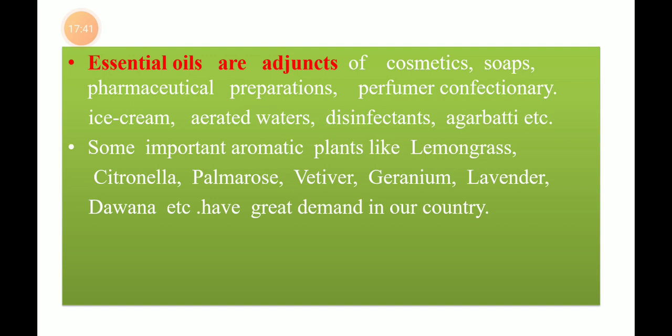So, the topic for today is over here. We will conclude today's topic, but before closing, we will have a little bit of revision of what we studied and discussed in our earlier slides. That is, aromatic plants are those plants which possess essential oils in one or more plant parts. The plant parts may be leaves, fruits, flowers, seeds, bark, or heartwood.